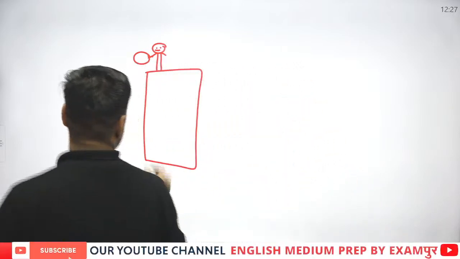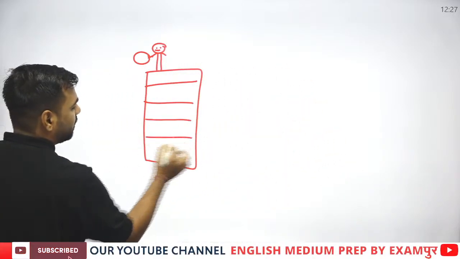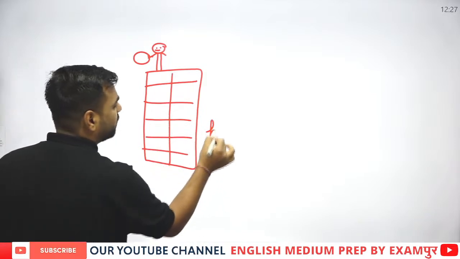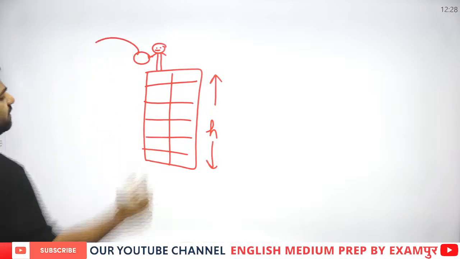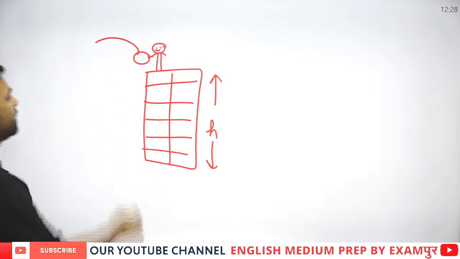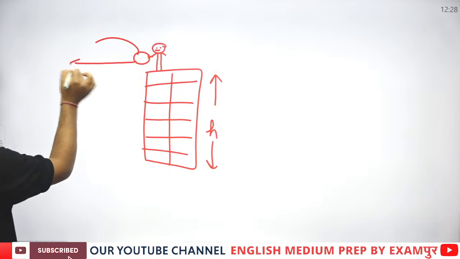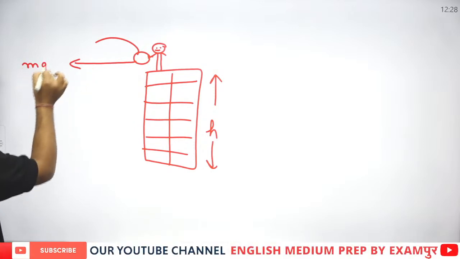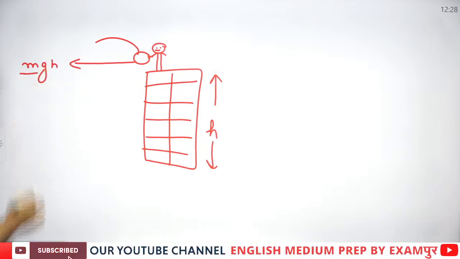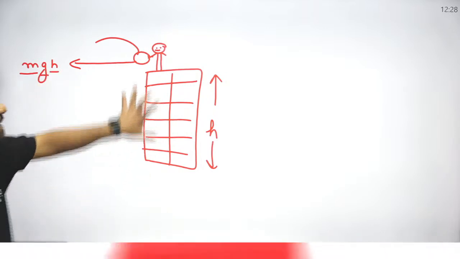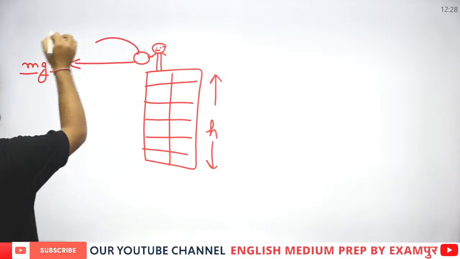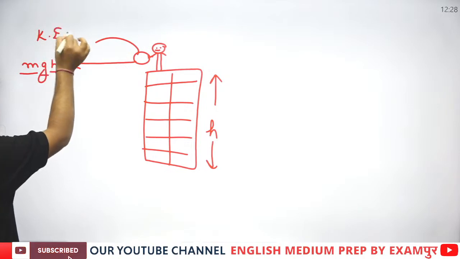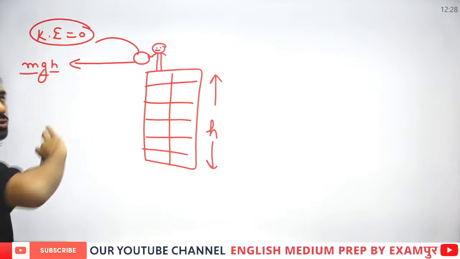Again I am explaining. There's a building, and let us consider the height of this building is h. There is some mass over here, and we have the gravity of the earth. What is the potential energy at this point? At this point, we have the potential energy as mgh. Why? Because the mass is constant, and gravity has a fixed value. h totally depends on what height you are from the ground. So yes, we have mgh here, but if someone asks about the kinetic energy, at this level the kinetic energy will be 0 because there is no movement.